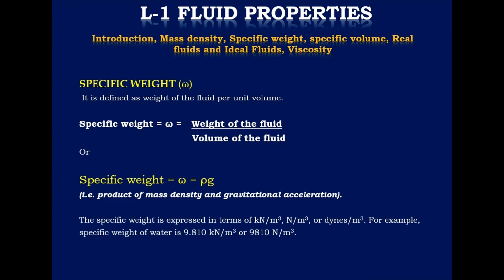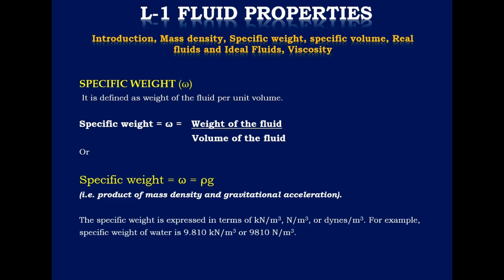Then the next property of the fluid is its specific weight. Anything acted on by gravitational force has a weight. So specific weight is defined as w equal to the weight of the fluid upon the volume of the fluid. Specific weight is the product of mass density and acceleration due to gravity.